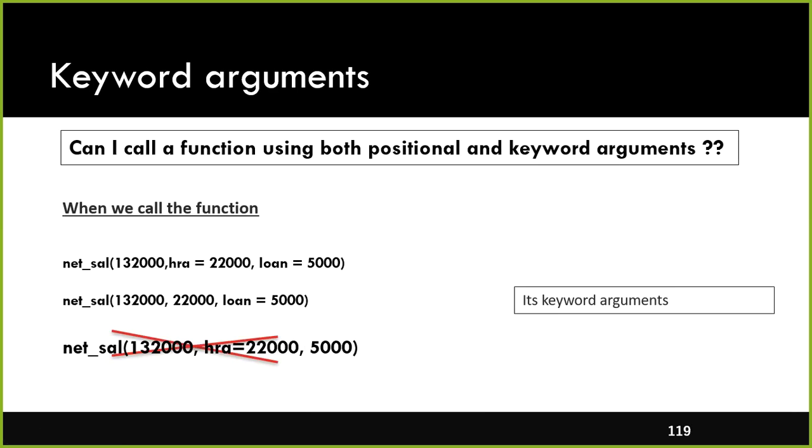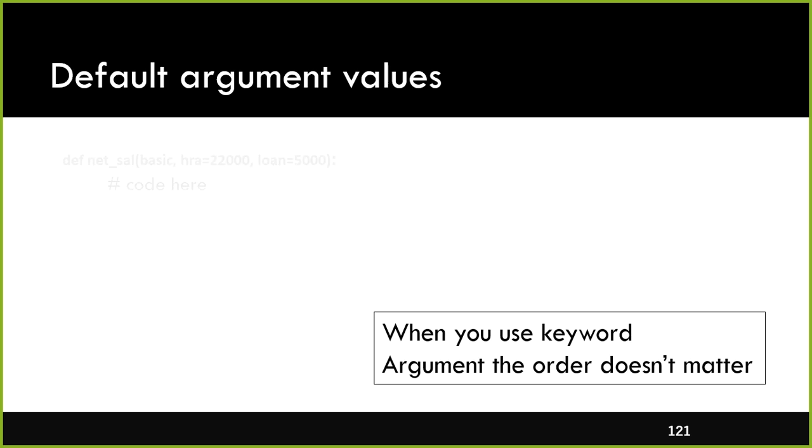Can I call a function using both positional and keyword arguments? You can, but your keyword argument should be the last one as part of your function call. That's what we have seen, right?